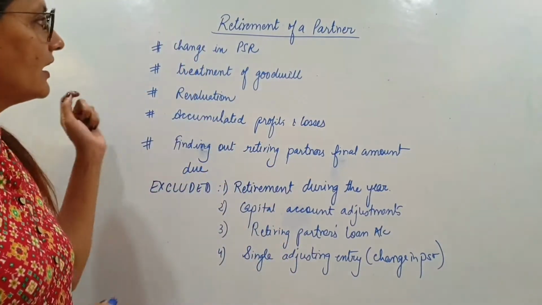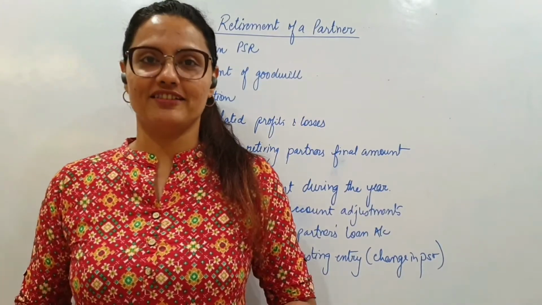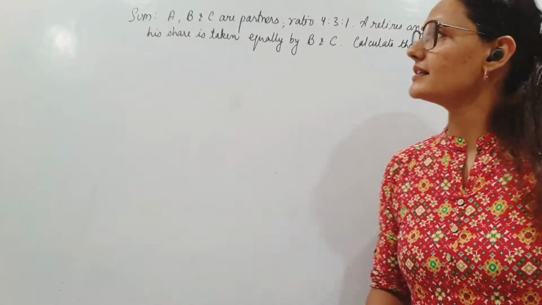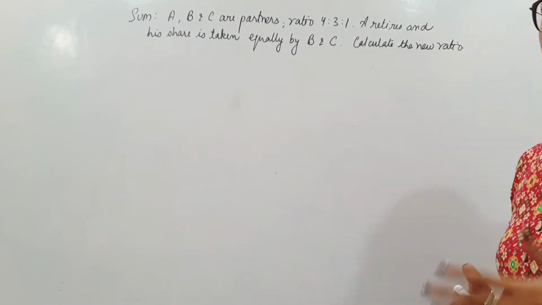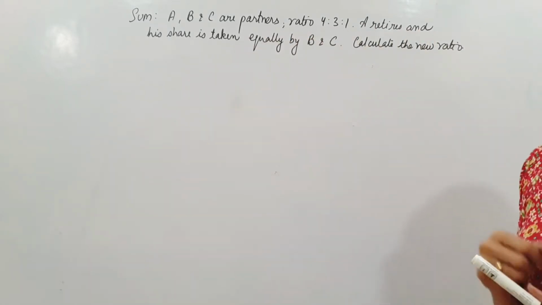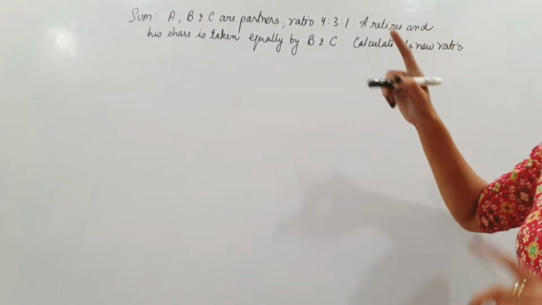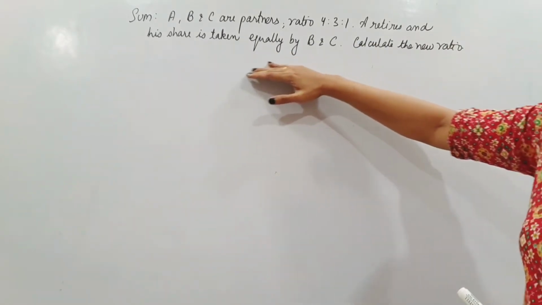First thing today on change in profit sharing ratio and the treatment of goodwill. So here is the sum. First sum says A, B and C are partners. The ratio is 4:3:1. This is the whole ratio. Now A retires and his share is taken equally by B and C. Calculate the new ratio. Now let's stress on this. A retires and his share is taken equally by B and C.